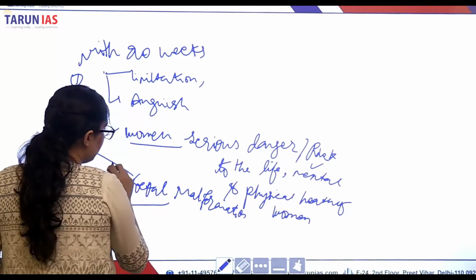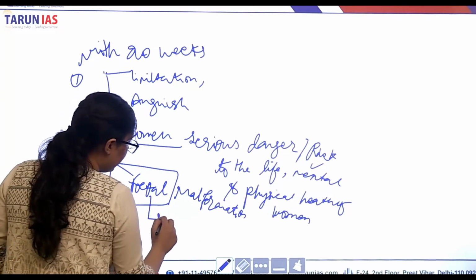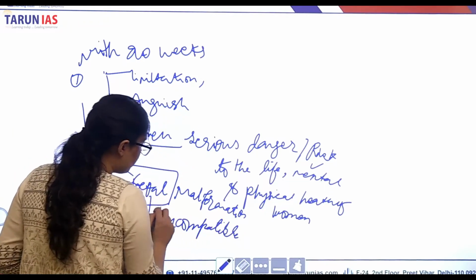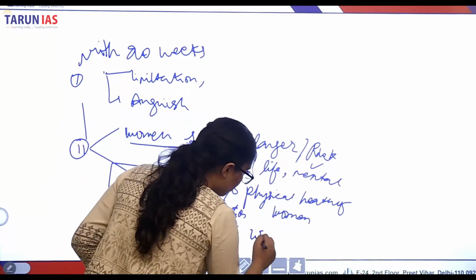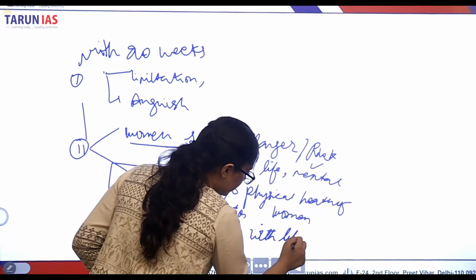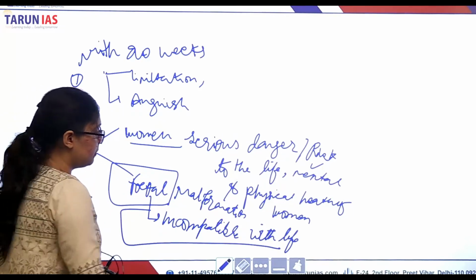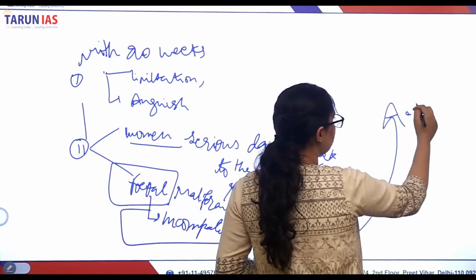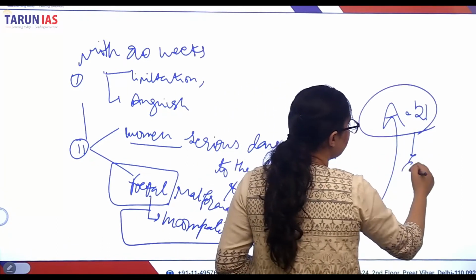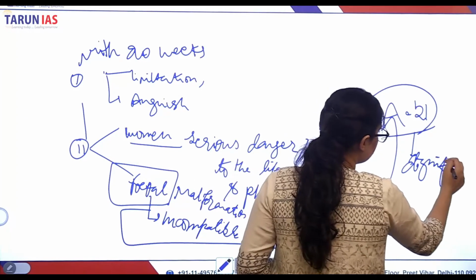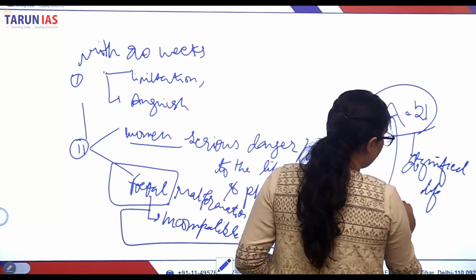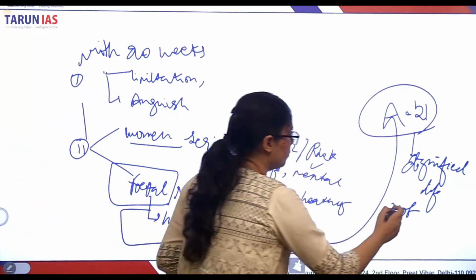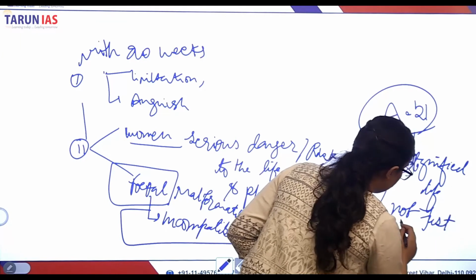That it is likely that the fetus will be incompatible with life. What does this mean? This means that the Constitution of India recognizes under Article 21 a dignified life, not just survivability.